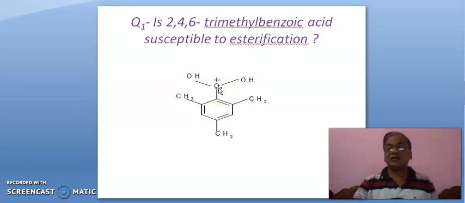And first of all, it is in the plane of this benzene. This carbon is in plane of benzene. This carbon and OH. Okay.